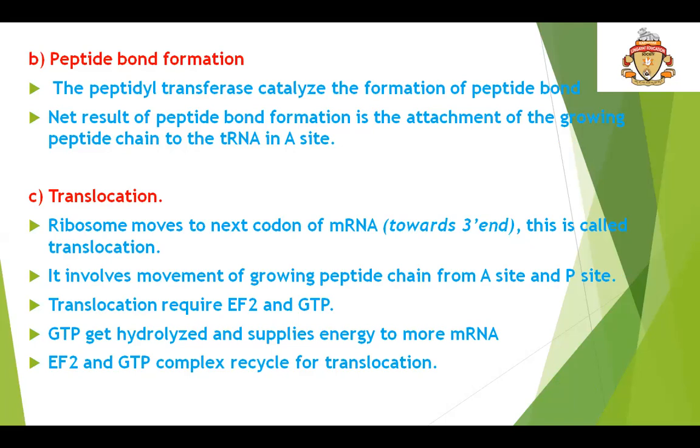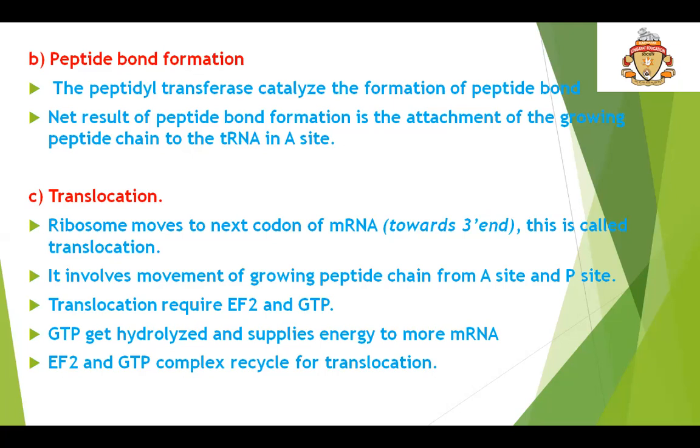The ribosome moves to the next codon of mRNA. This is called translocation, that is towards the 3' end. It involves movement of the growing peptide chain from A site to P site. Translocation requires elongation factor 2 and GTP. GTP gets hydrolyzed and supplies energy to move the mRNA. The elongation factor 2 and GTP complex recycles for translocation.